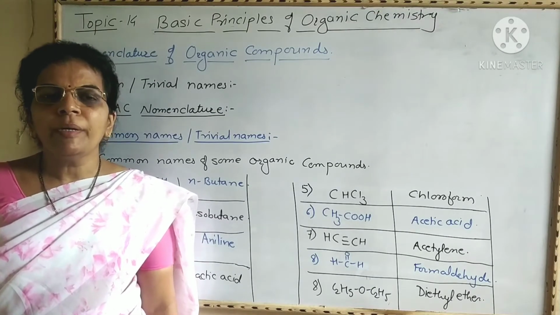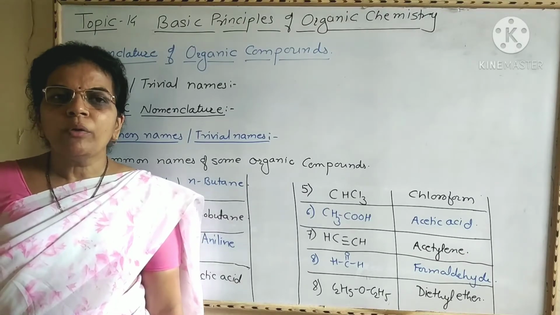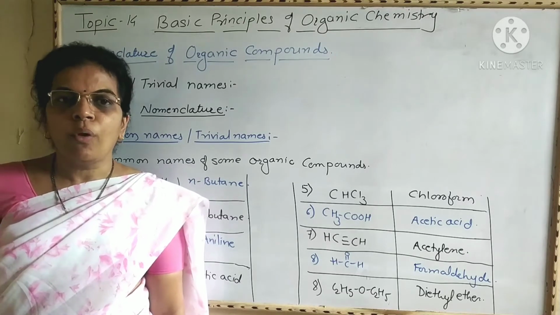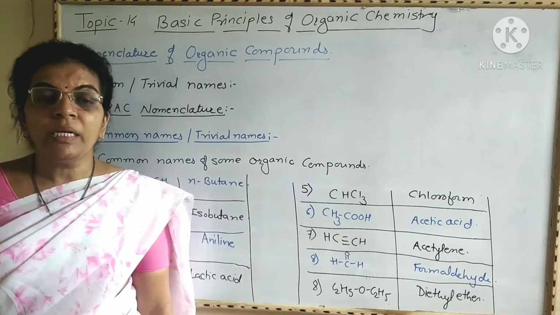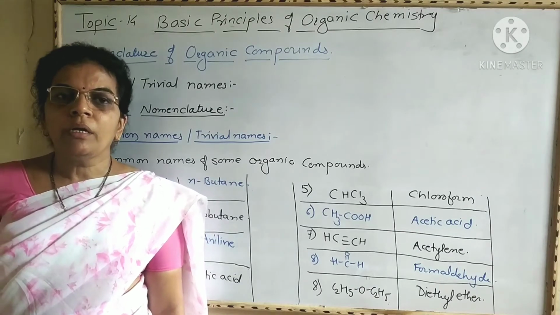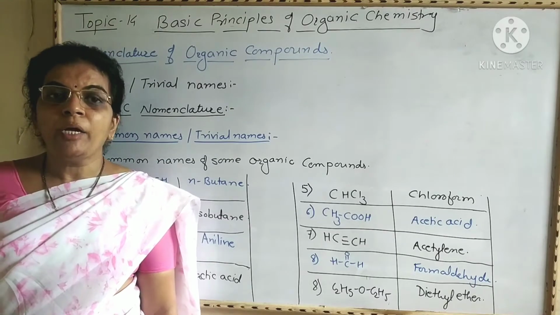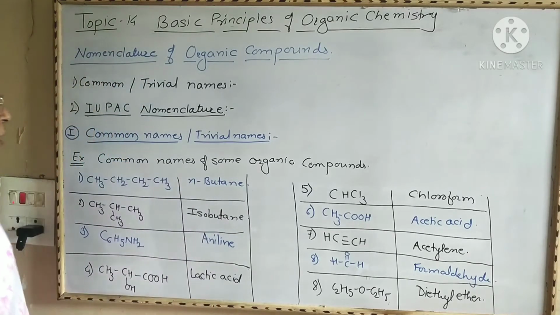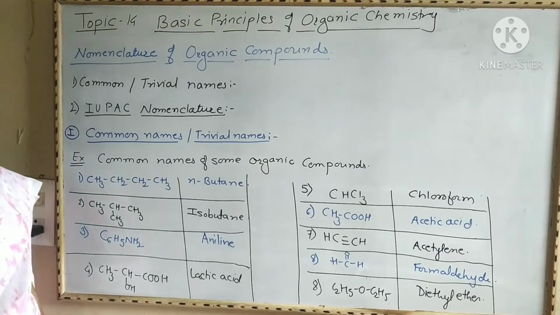Last time we completed the classification of organic compounds. Now we are going to see the nomenclature of organic compounds. Nomenclature means name, that is, giving names to the organic compounds. Nomenclature for organic compounds is given by two systems. First is the common name or trivial name system, and second is the IUPAC nomenclature system.